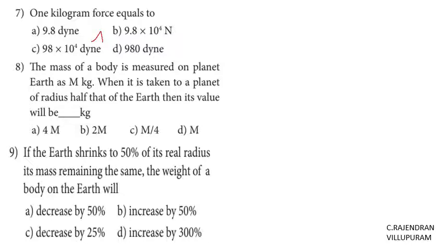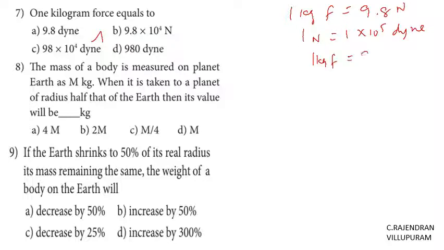Right. How did this answer come? We know 1 kilogram force is equal to 9.8 Newton and 1 Newton is equal to 1 into 10 power 5 dyne. By comparing these equations, we can write 1 kilogram force is equal to 9.8 into 10 power 5 dyne. So this can be written as 98 into 10 power 4 dyne. So this is the answer. Then go to the next question.